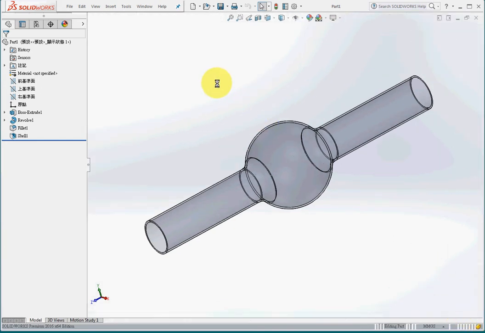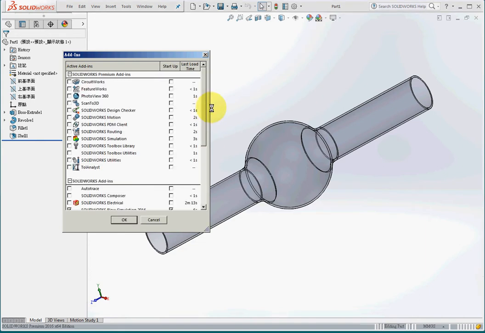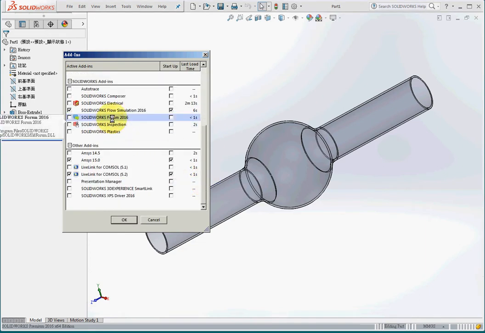SolidWorks Simulation, Lecture 16, Flow Simulation, Part 1, Water Flow through a Pipe. For the preparation step, load the software. Flow Simulation.